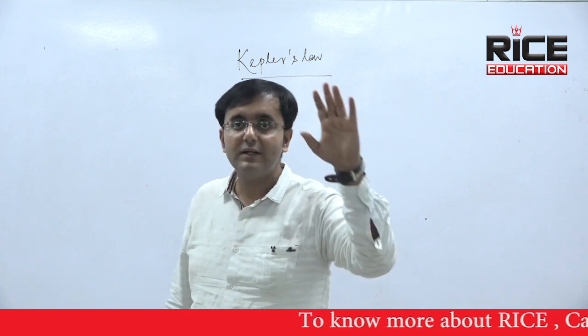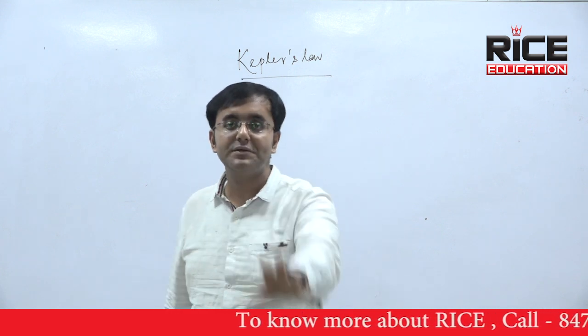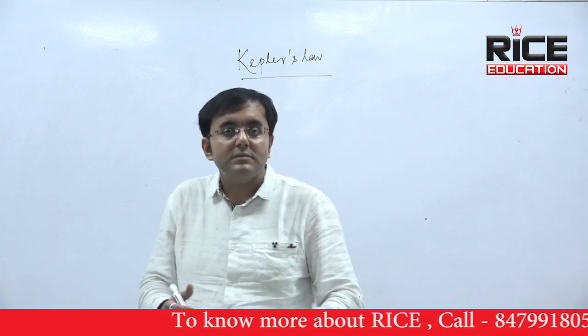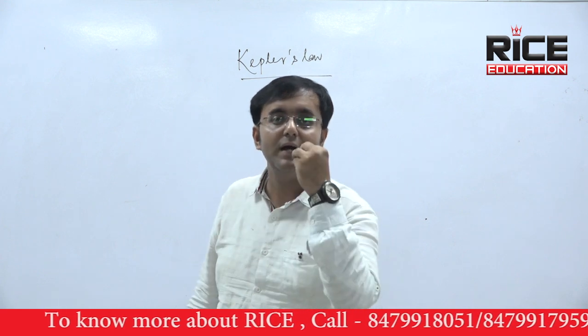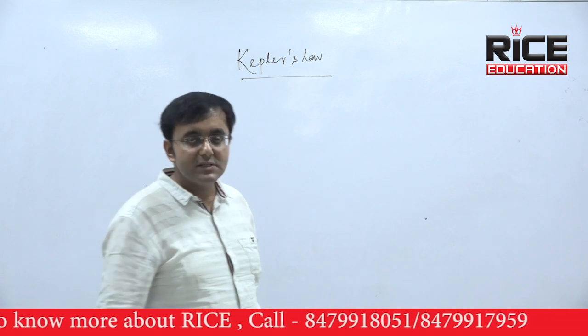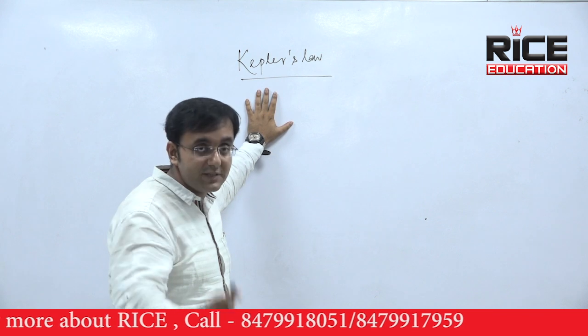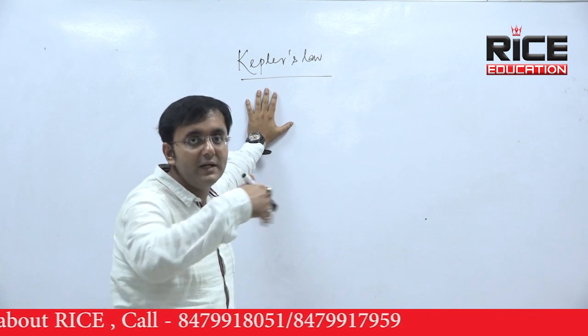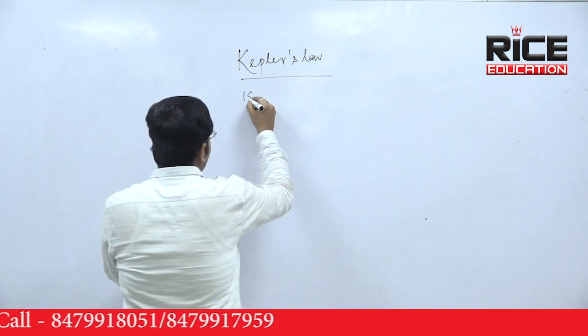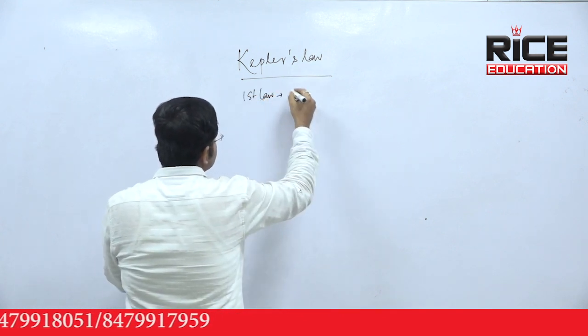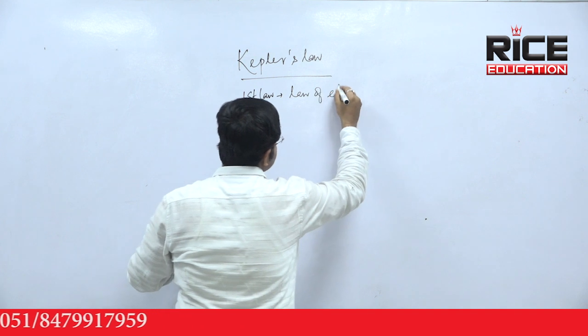Before Copernicus, the theory was based on geocentric theory. After Copernicus, the theory took a new form called heliocentric theory. Mr. Kepler gave us 3 laws, and I am going to explain this theory by his 3 laws. So Kepler's first law is called the law of ellipse.